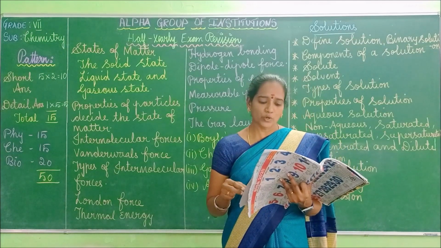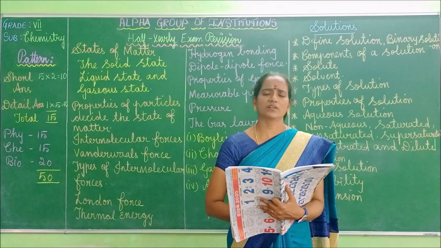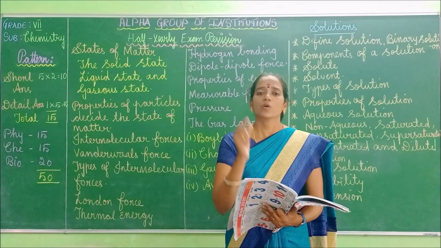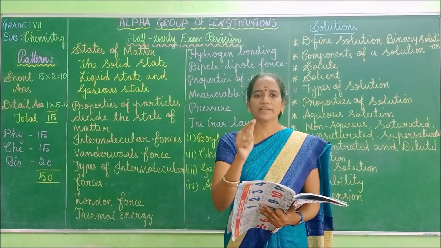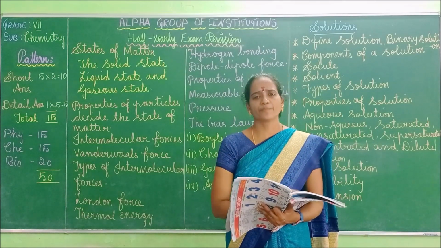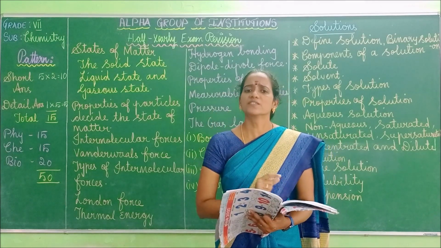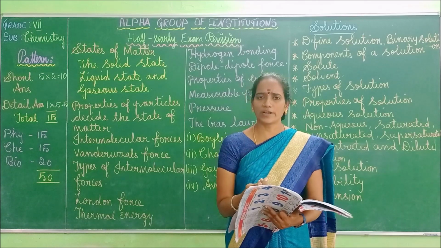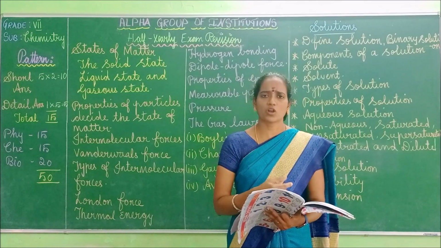Next, come to the types of solution. What are the three types of solution? One is the solid solution, second one is the liquid solution, and third one is the gaseous solution. In solid solution, which one acts as a solvent? Solid only. In liquid solution, liquid acts as solvent.